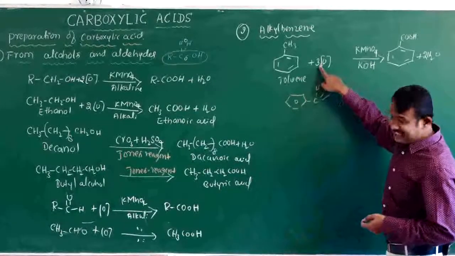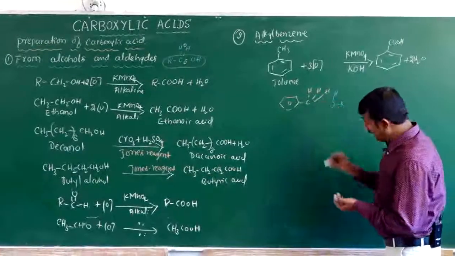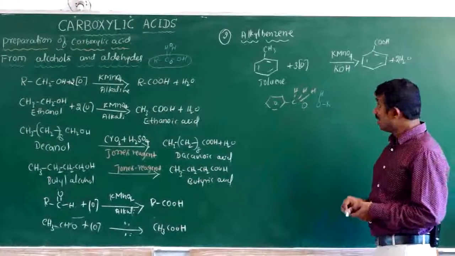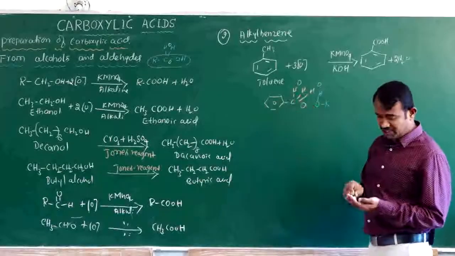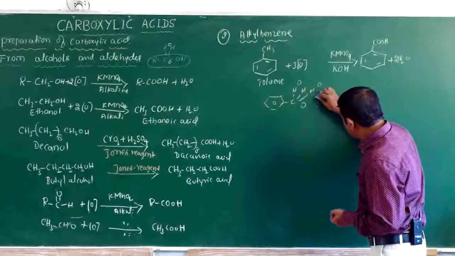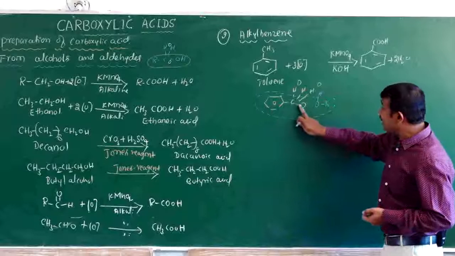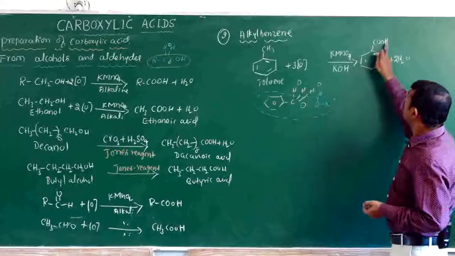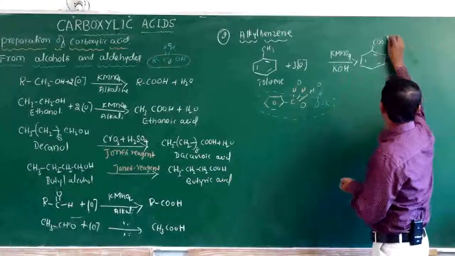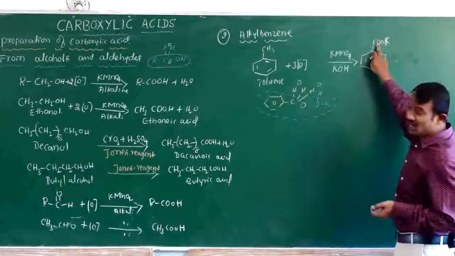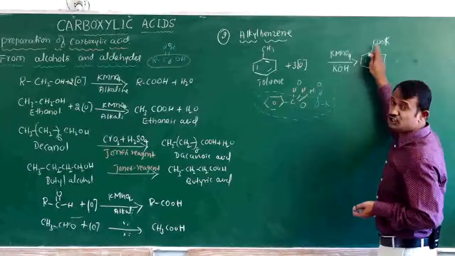How many oxygen is there here? 3 oxygen. Suppose I am adding 1 oxygen here and the remaining 2 oxygen here, 1, 2. How many oxygen? 2 oxygen. And the substituted product that will form here is C6H5COOK, the potassium salt of benzoic acid, or potassium benzoate.